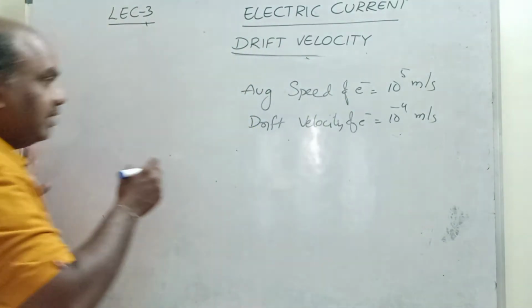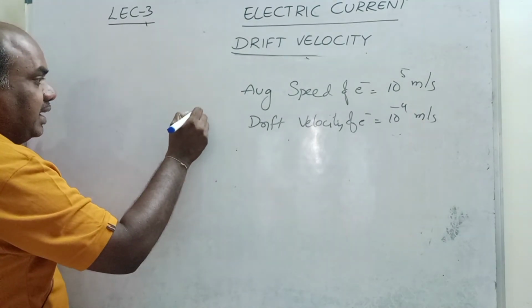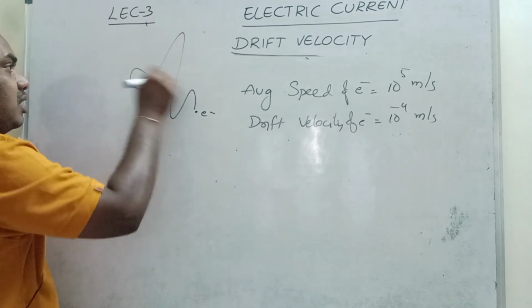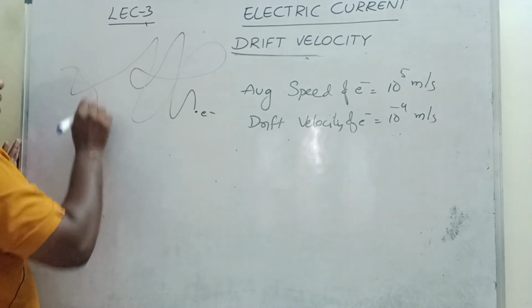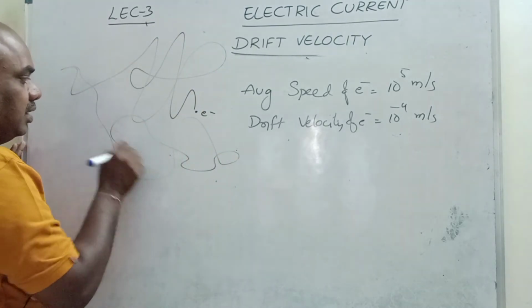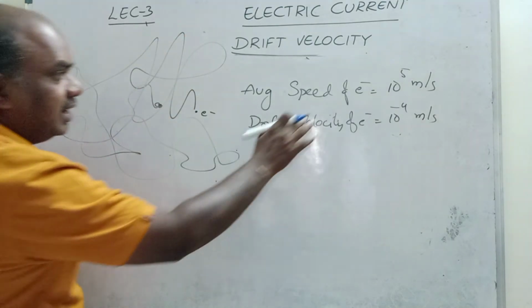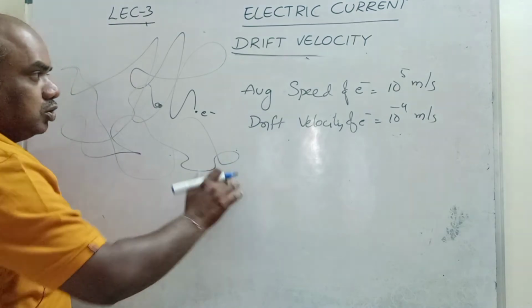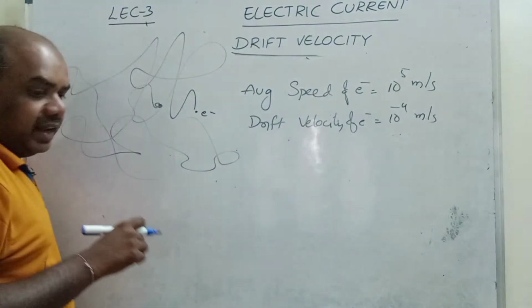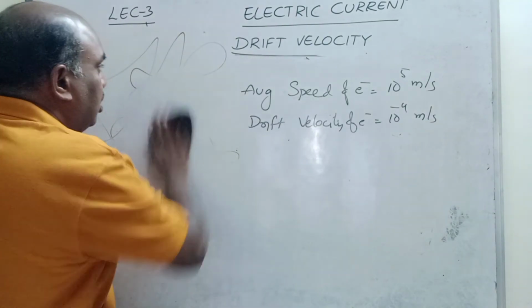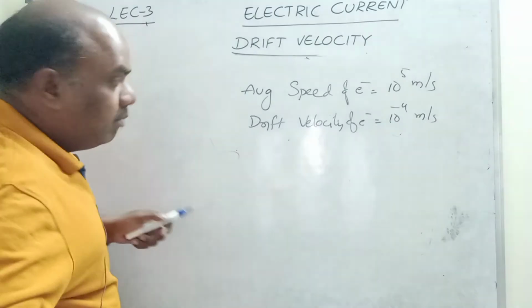Once again, let us consider this is a single electron, with zigzag motion like this. The total distance by time is called the average speed of electron. So the average speed of electron is very high. I will tell you about drift speed. See, this is the average speed. What is meant by drift speed?